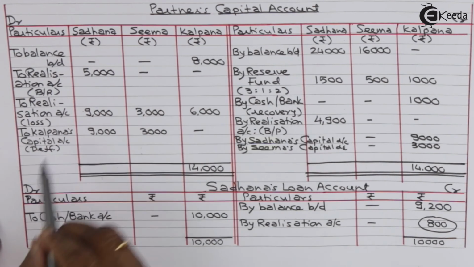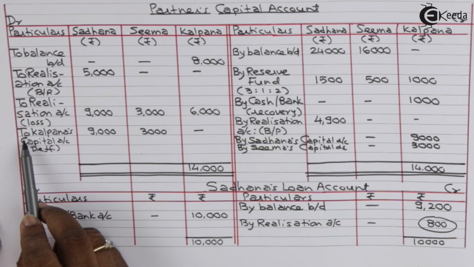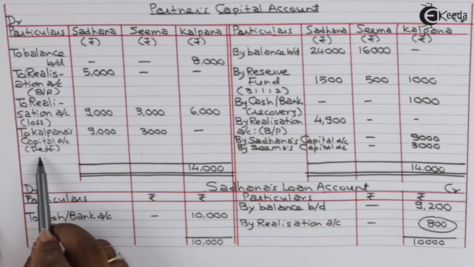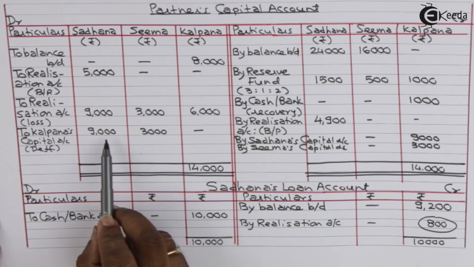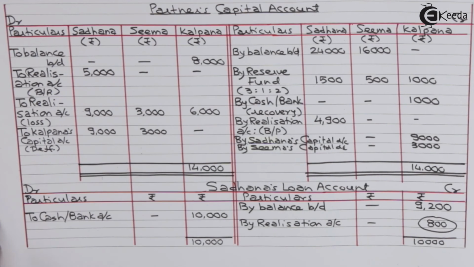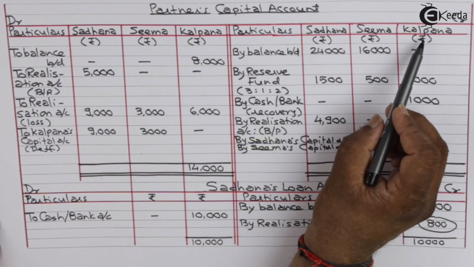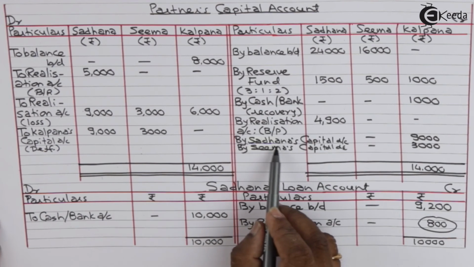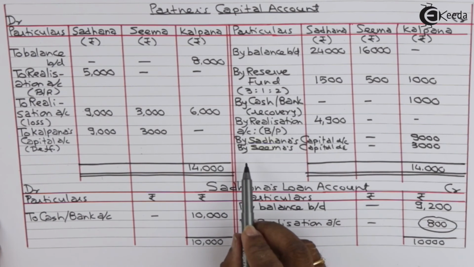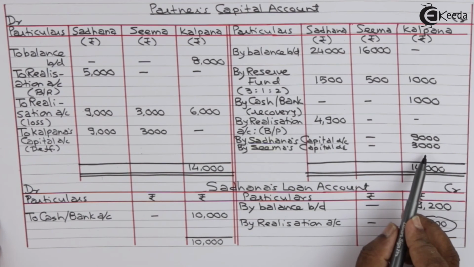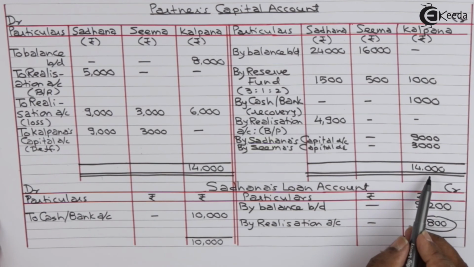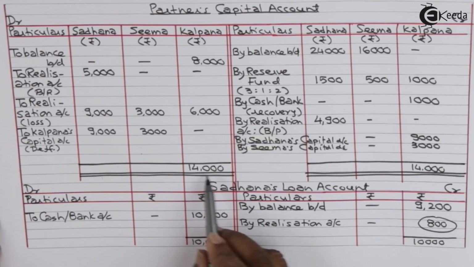Sadhana and Seema's capital accounts are debited to Kalpana's capital account. Deficiency shared 9,000, 3,000. Kalpana's account is credited by Sadhana's capital account 9,000, by Seema's capital account 3,000. At this point, Kalpana's capital account is closed. It is tallied with 14,000.